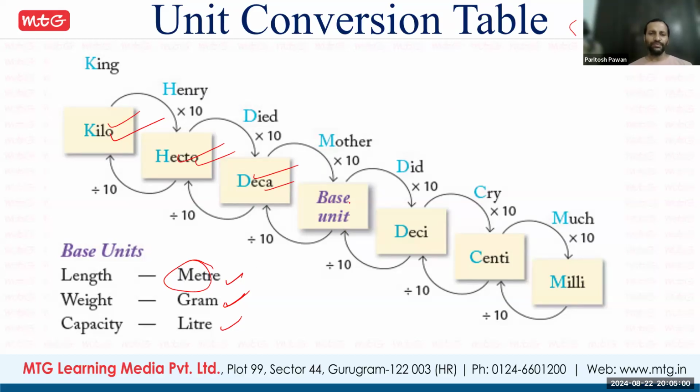That's why I said base. If you put meter, everything will be meter: kilometer, centimeter, millimeter, decimeter. If you write gram, everything will be gram, decigram, centigram, milligram, decagram, hectogram, kilogram. If you write liter, it will be deciliter, centiliter, milliliter, kiloliter, hectoliter, decaliter. That's why nothing is written here. Any of these three you can write as base units.